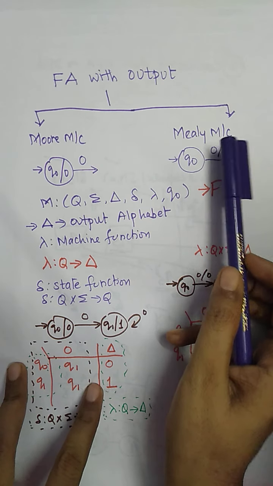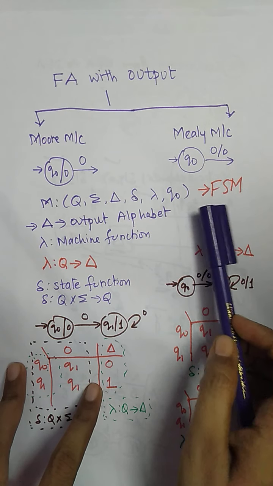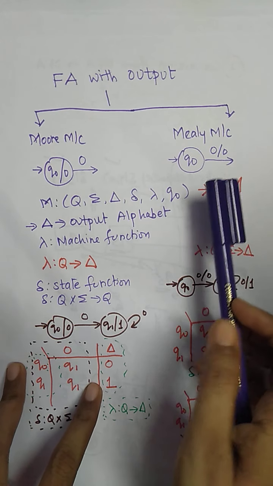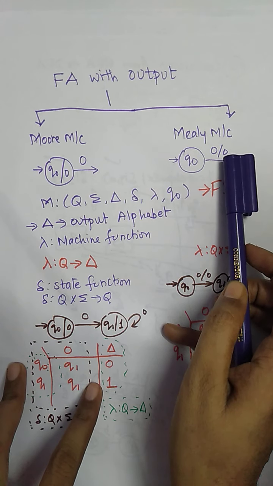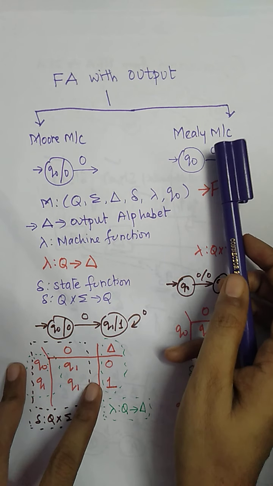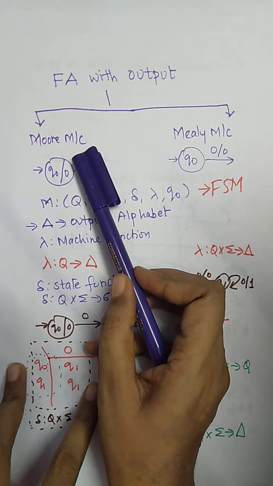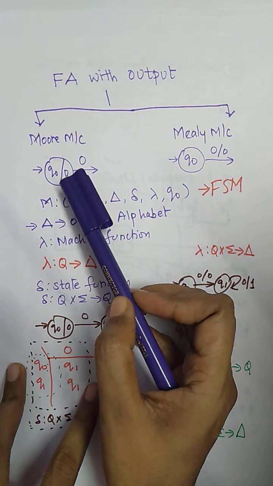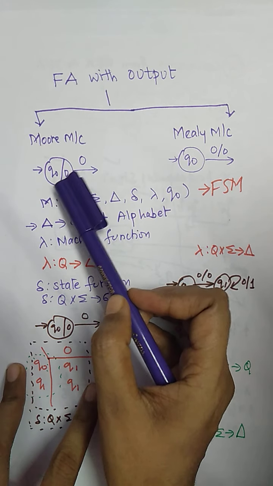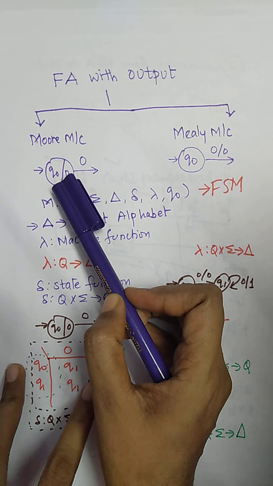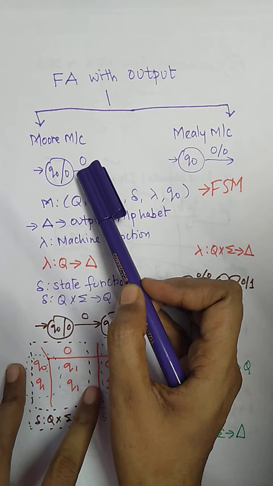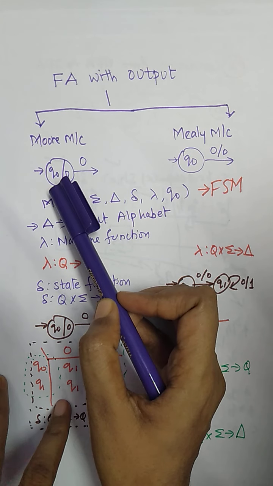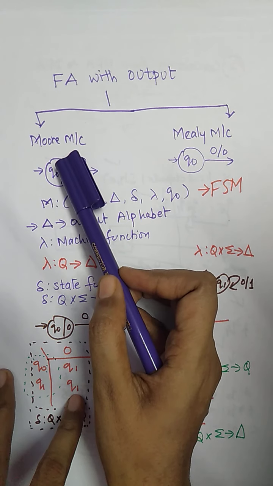So what is a Mealy machine? It is nothing but the FSM. What we discussed in FSM is that the input and output pair is written on the transition. That is the Mealy machine. Whereas in the Moore machine, we write the output within the state. So in the Moore machine, on the transition we write only the input, and the output we write within the state. That is called a Moore machine.